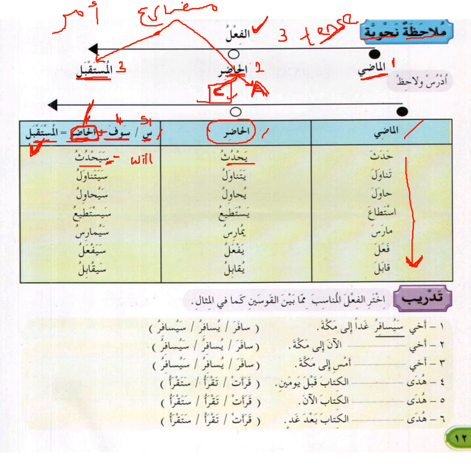So that's it. You might not see this sin. You might see what? Sawfa. Sawfa yahduthu. Sawfa yahduthu. So it's still the same thing. So tanawala, to consume. So he consumed. So all these verbs, whether madi, hadir, and mustakbal, they are used in this place, that is in this example.